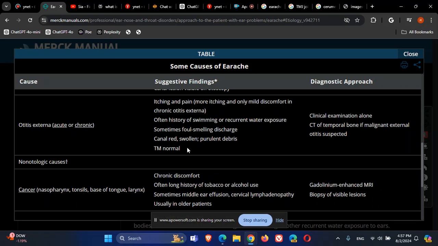It's called swimmer's ear because when water gets into the canal, it can cause an infection. Also, patients who clean their canal with a cotton swab or things like this can cause an infection.